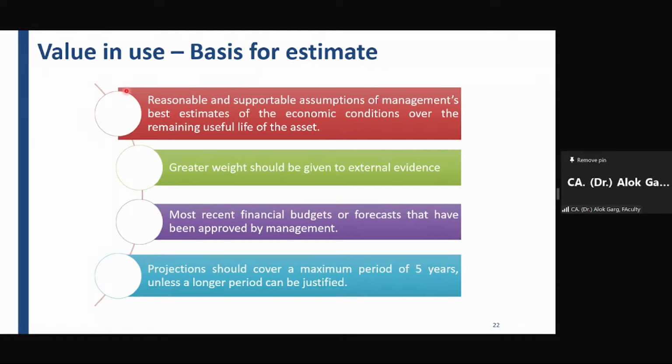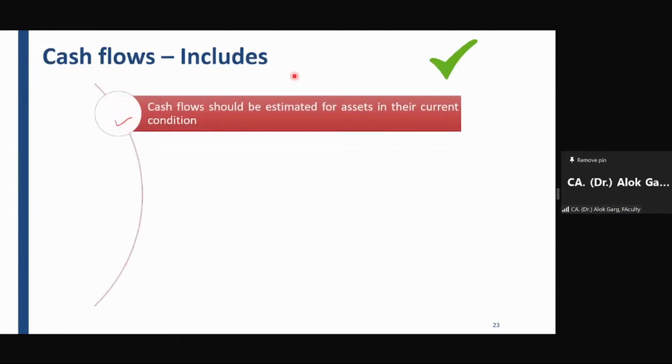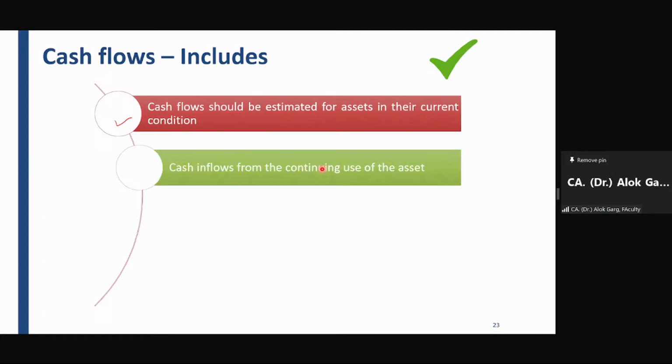Cash flows includes. Now, what would be the inclusions in those cash flows? Standard says that cash flow should be estimated for assets in their current condition. In their current condition. Okay. What does it mean? Let's say there is a transport company. This transport company has 100 cars, 100 fleet of cars.